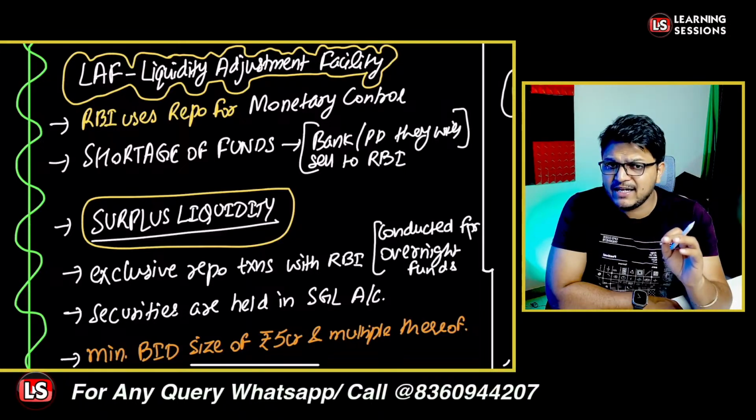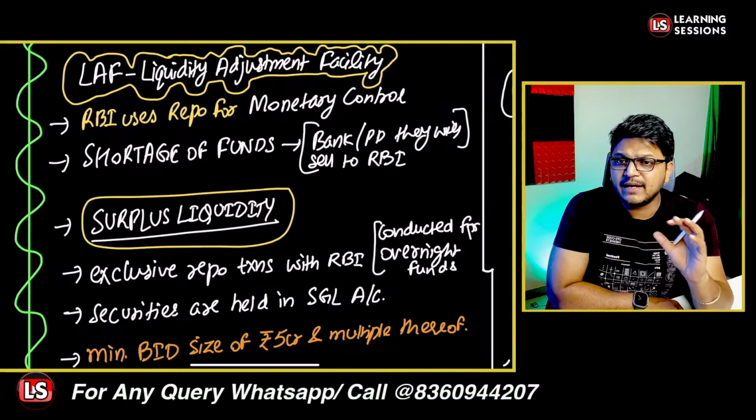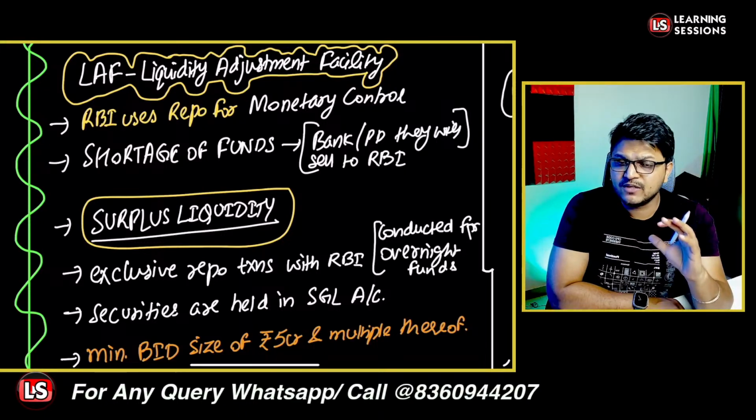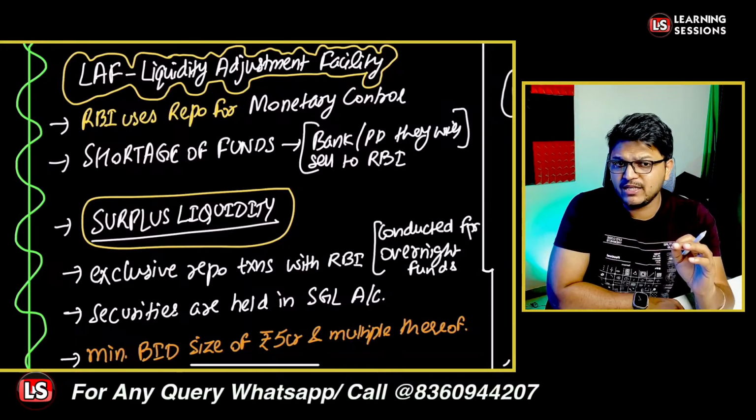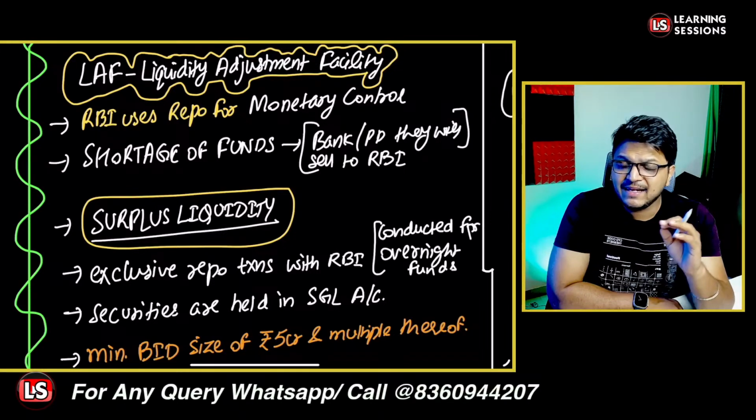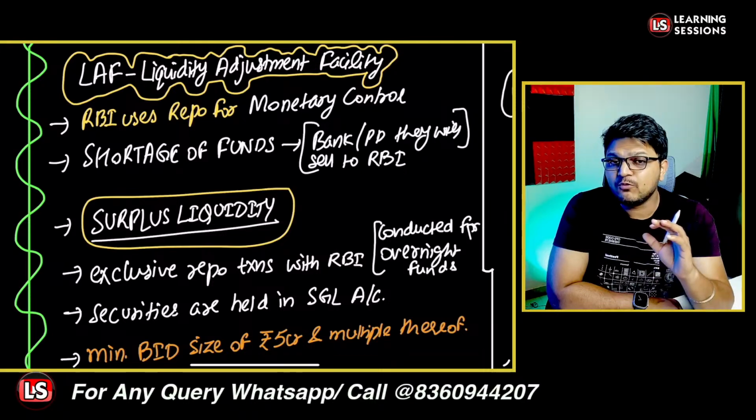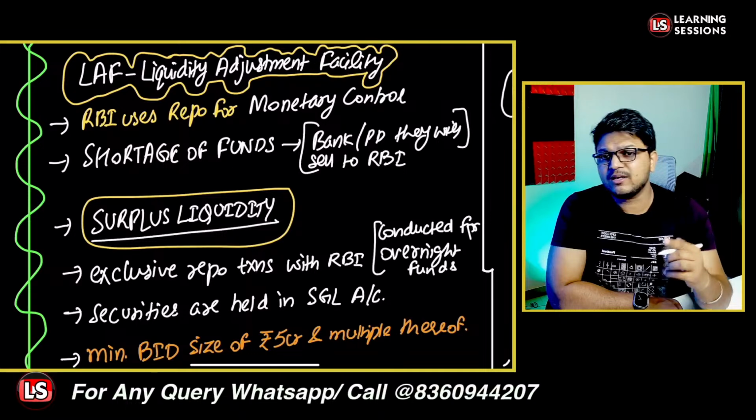So in case of LAF, RBI uses repo exclusively for these transactions, and this is done for overnight lending of funds and receiving funds on an overnight basis from the banks. So if the Reserve Bank of India wants to manage the short-term liquidity in the banking sector, in that scenario, it uses LAF as a monetary control tool. Okay, and whatever securities are sold or bought are kept in the SGL account.